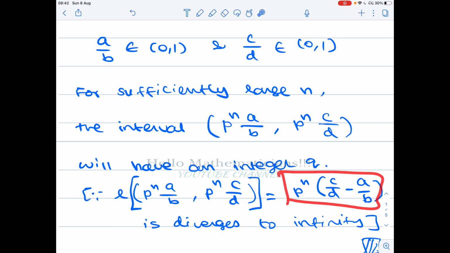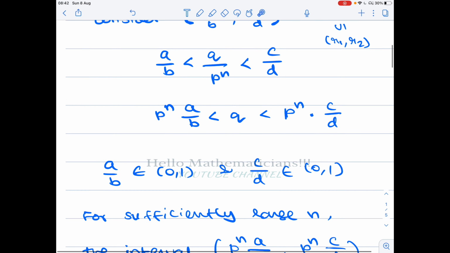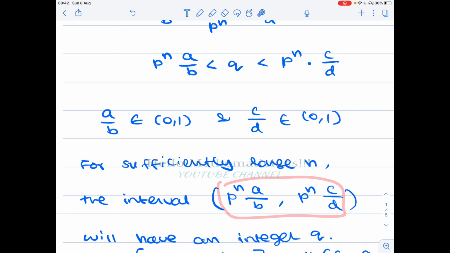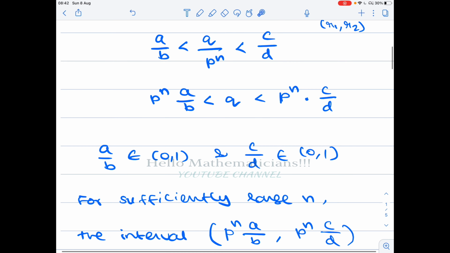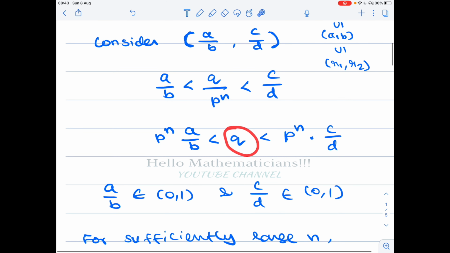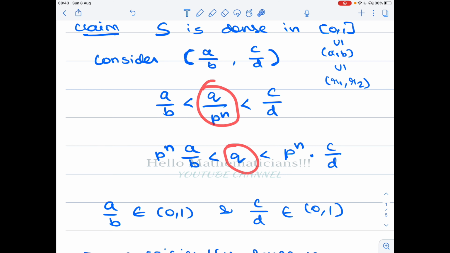But this quantity is the length of this interval. That means that as n keeps increasing, the length of this interval keeps increasing. So once the length of this interval is strictly greater than 1, then definitely this interval will have an integer. That is what we want. Let's see why. Once this interval has an integer, we can take that integer to be q. Then you get a point such that p power n times a by b is less than some integer q, which is less than p power n times c by d. That q you can use to form an element of the form q by p power n.